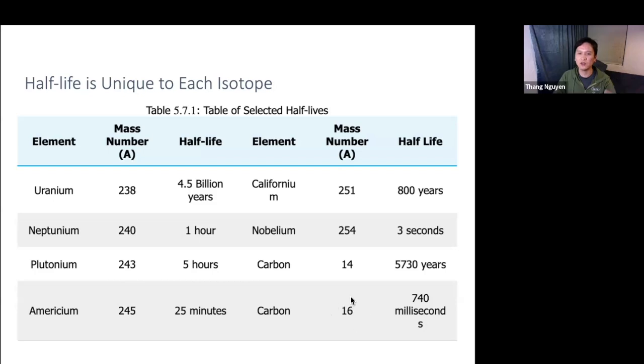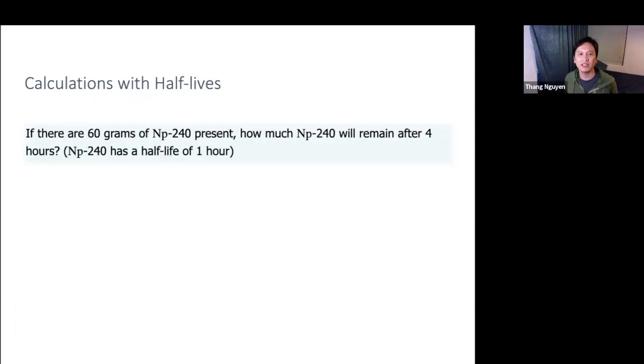Another isotope, carbon-16, has a much, much faster half-life. So it's a very, very unstable isotope. It has 740 milliseconds as its half-life, right? So it basically doesn't exist, in a snap it's all gone. Let's just do some calculations with this concept.